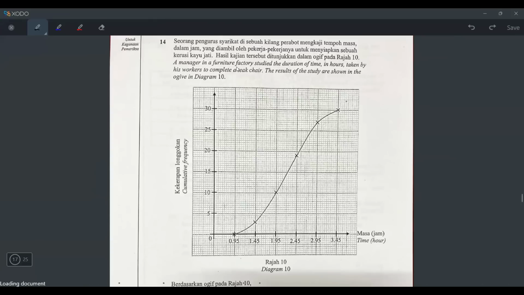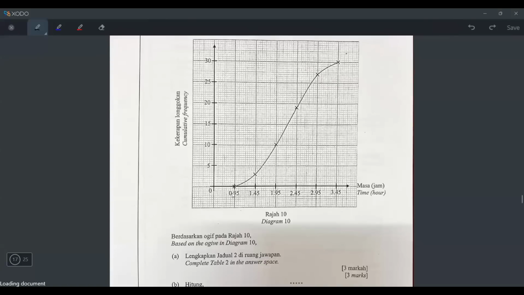Let's see. A manager in a furniture factory studied the duration of time in hours taken by his workers to complete a chair. So this is information about duration of time taken to complete the chair. The results of the study are shown in the ogive. So let's see the ogive. What do all these numbers represent? These are all upper boundary. How do I know? Because for an ogive, the x-axis is upper boundary. And then these are all cumulative frequency. This is time in hours.